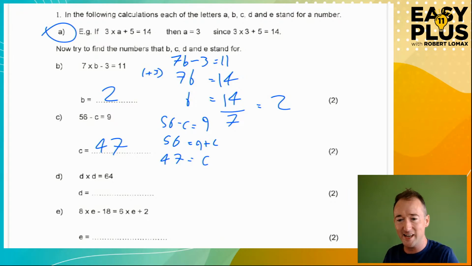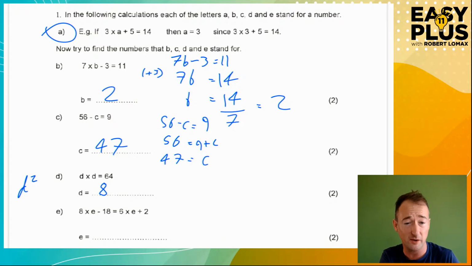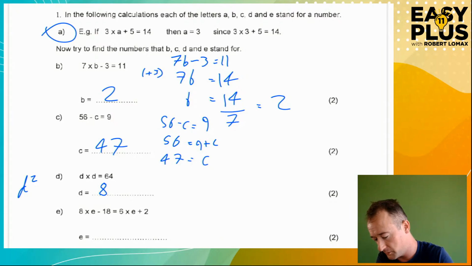d times d is 64. You can also write d times d as d squared, okay? But d times d is fine, we'll work with that. So what times by itself is 64? Let's just be commonsensical about it. 5 times 5 is 25. No, 10 times 10 is 100, that's too big. Let's go in between. 8 times 8 is 64. d is 8, okay? In practice, once you get to something times itself is something, you just have to do that trial and improvement approach. Because otherwise you'll be left with something like d squared equals 64.